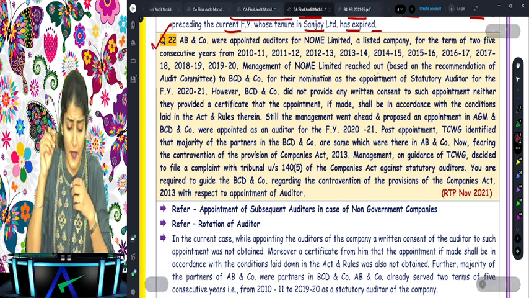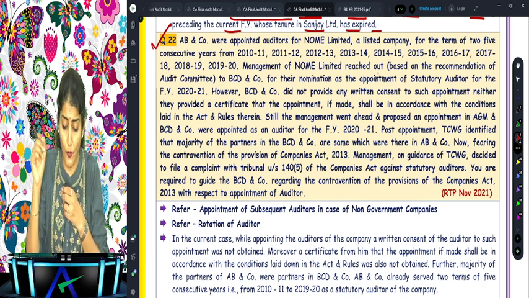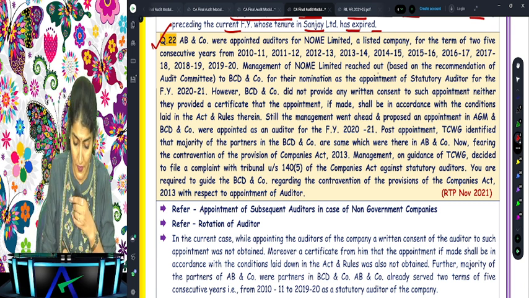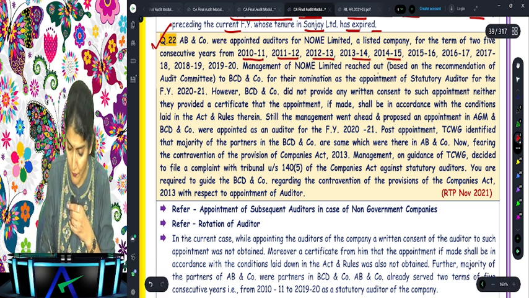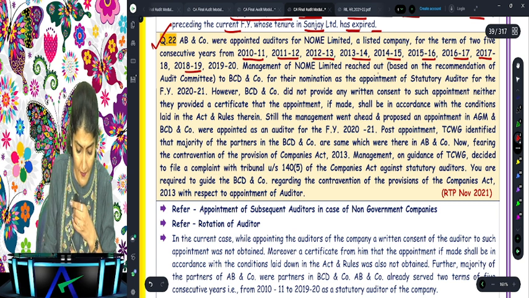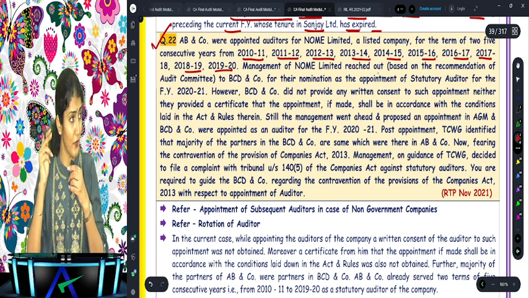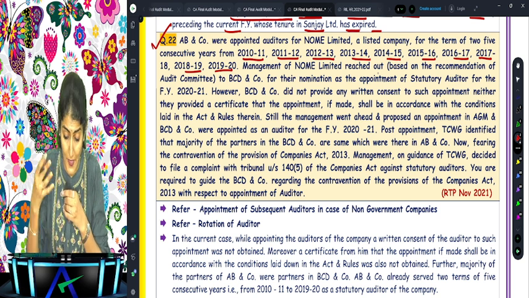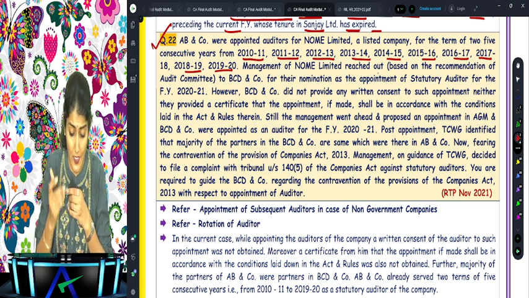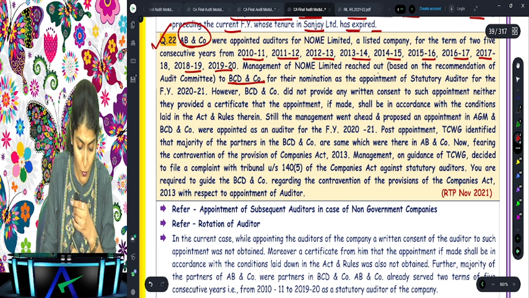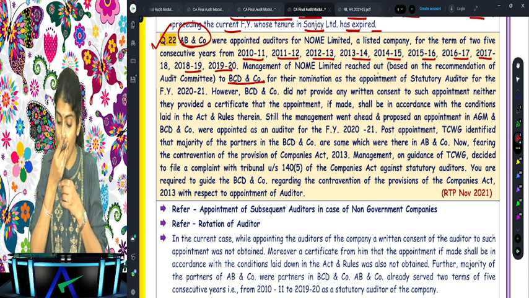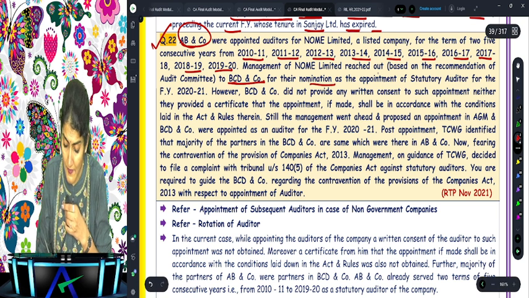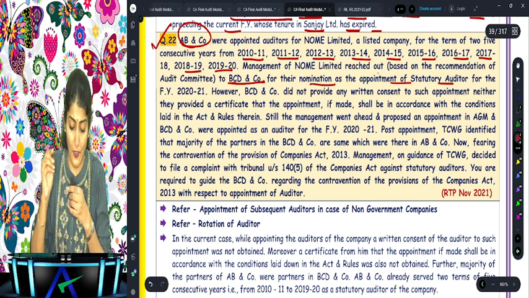Right. AB and Company were appointed as an auditor for Nome Limited, a listed company, for 2 terms of 5 consecutive years. Right. So 1, 2, 3, 4, 5, and then 6, 7, 8, 9, and 10. So 2 terms of 5 consecutive years. Management of Nome Limited reached out, based on the recommendation of the audit committee, to BCD and Company. So who has done the audit? AB and Company. Now they are recommending whom? BCD and Company for their nomination as the appointment as the auditor for 2021.